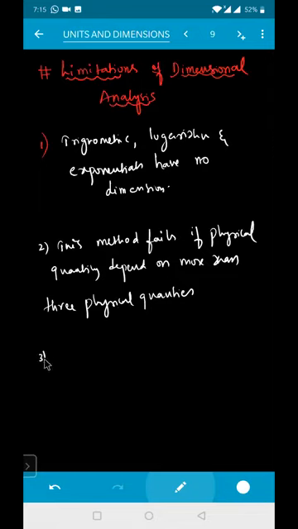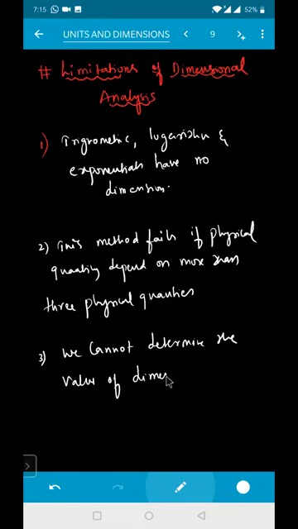Okay, so the next one is we cannot determine the value of dimensionless quantities. Some constants, we cannot calculate or determine the value of your dimensionless constants. They have to be found by experiment, but you can't find them by dimensions.